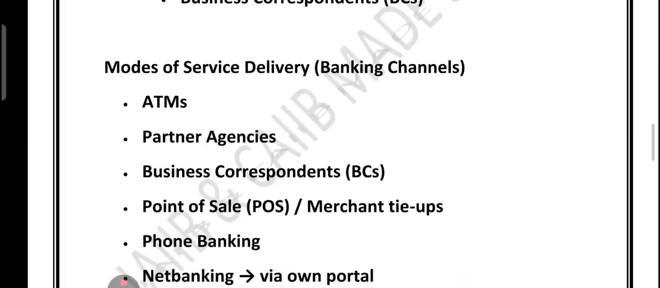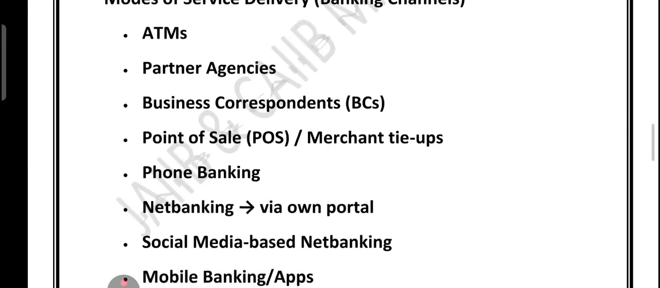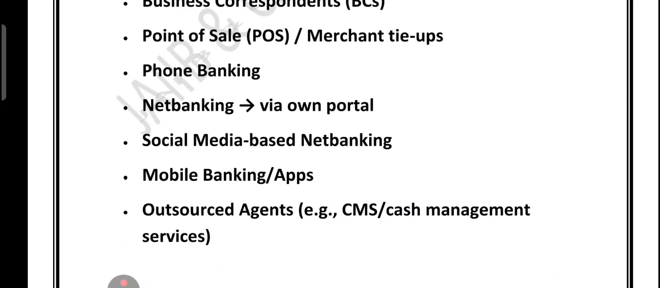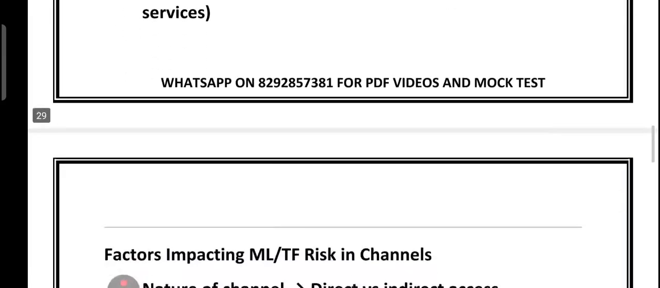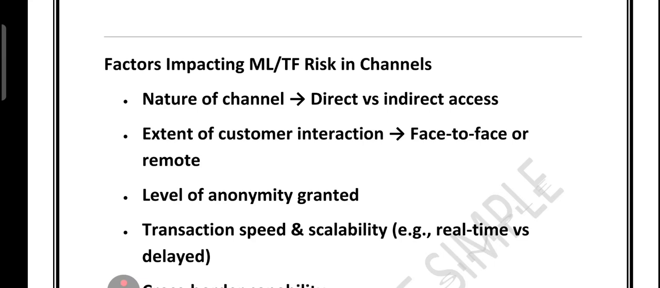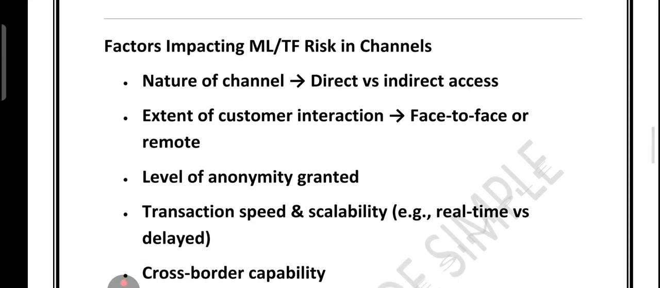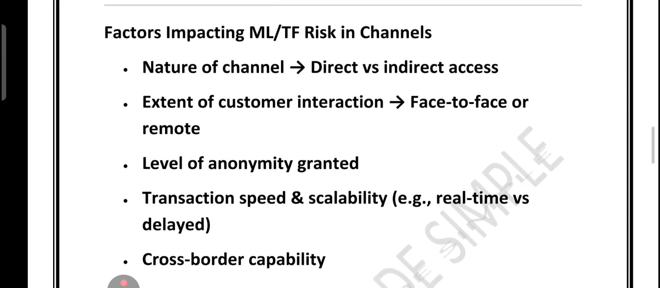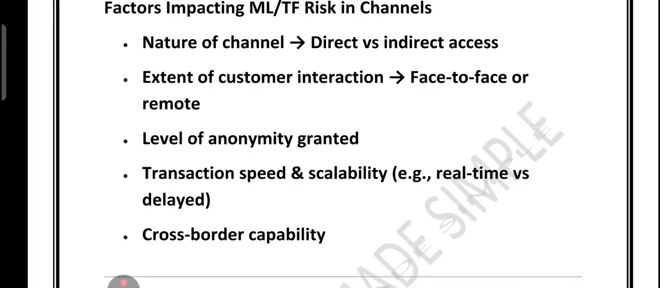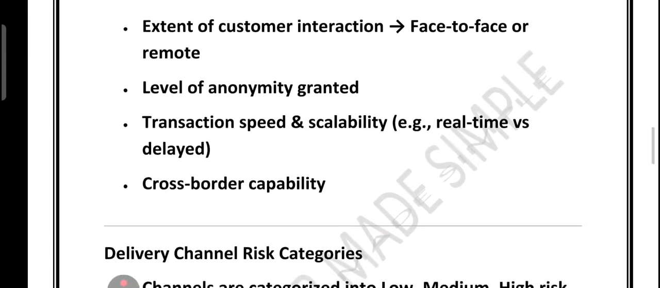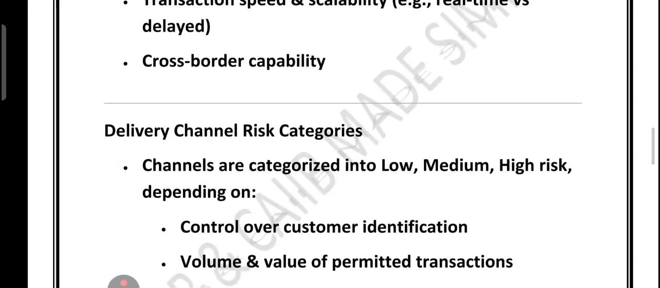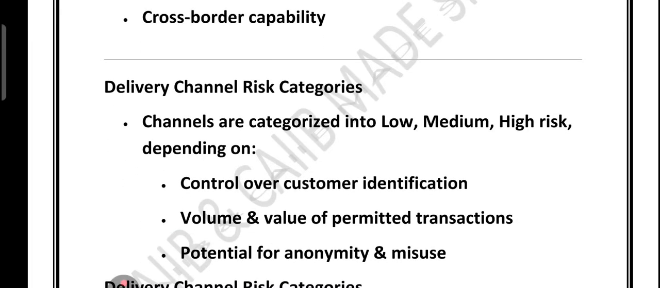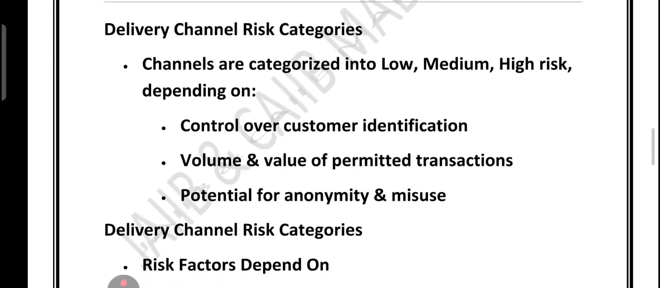Now let's talk about the modes of service delivery or banking channels. That is ATM, partner agency, business correspondent, point of sale, net banking, phone banking, mobile banking apps. So these are the different modes of service delivery. What are the factors impacting ML and TF in the channel? The nature of the channel: is it direct or indirect access? Extent of customer interaction, that means face-to-face interaction or remote interaction. Level of anonymity granted. Transaction speed and scalability. And finally, we have the cross-border capability. So these are the factors which impact ML and TF risk in the channel. What about the delivery channel risk?